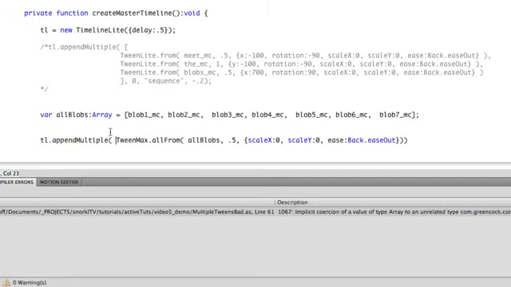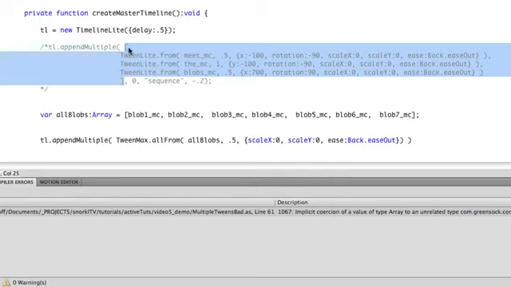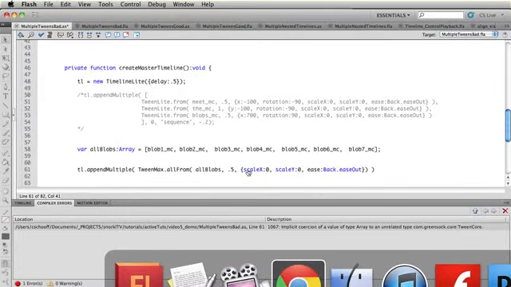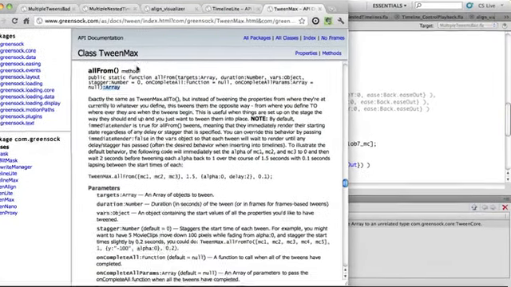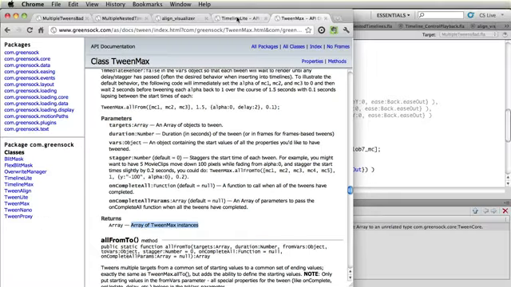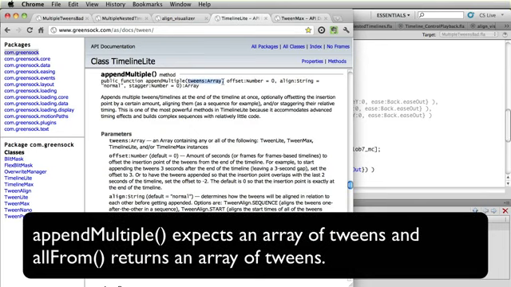And what's happening here in technical terms is that TweenMax.allFrom is creating an array of tweens for us. So all of this code right here is similar to everything that we had with the array of tweens up here. allFrom returns an array. And if you really want to know for sure, you can go to the TweenMax documentation, and you'll see here that allFrom does in fact return an array of TweenMax instances. So this means it's going to work really well with appendMultiple, because appendMultiple wants an array of tweens. They're going to make really good friends.